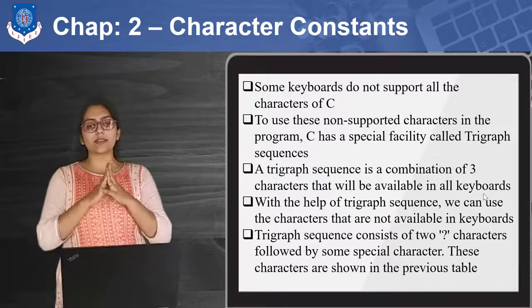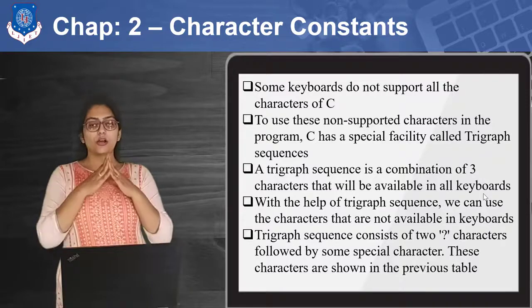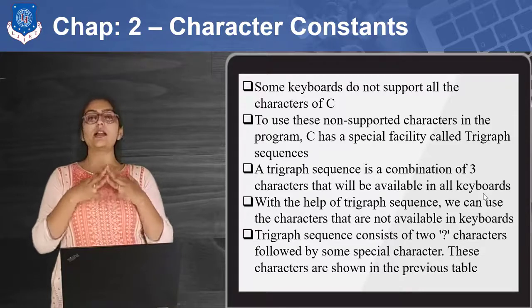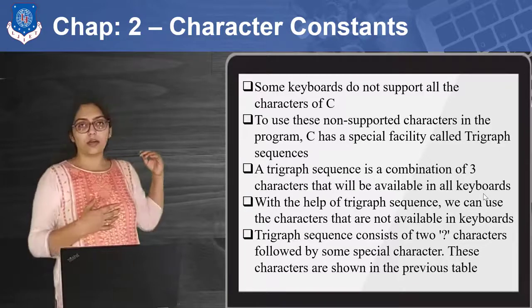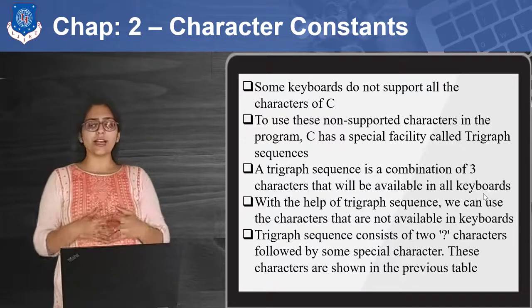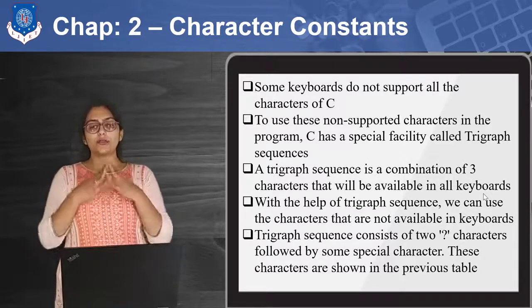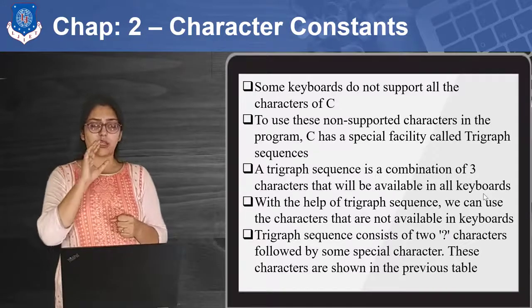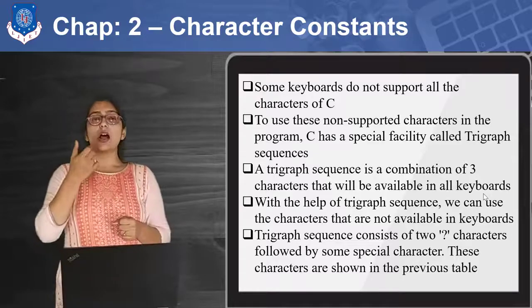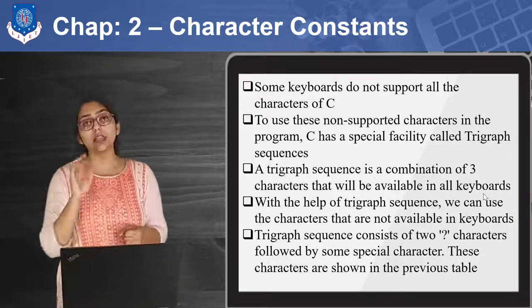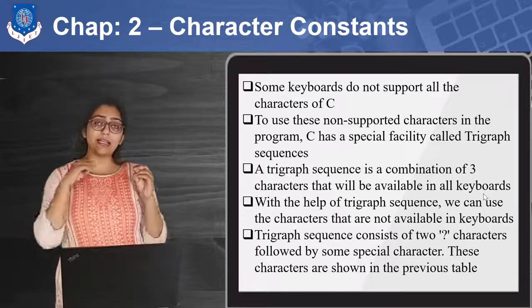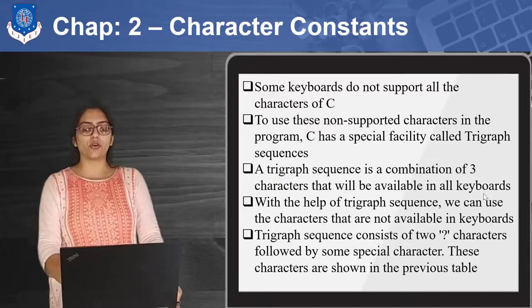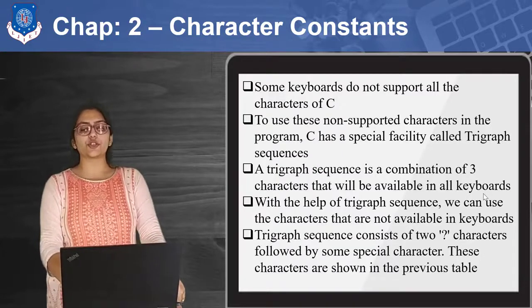So some keyboards do not support all the characters in C. To use these non-supported characters in the program, C has a special facility called trigraph sequence, which starts with the question mark. The trigraph sequence is a combination of 3 characters that will be available in all keyboards. So this combination of 3 characters is available in each universal keyboard. It is necessary, so it will be there. And a trigraph sequence consists of 2 question mark characters followed by some special character. These characters are shown in the previous table.